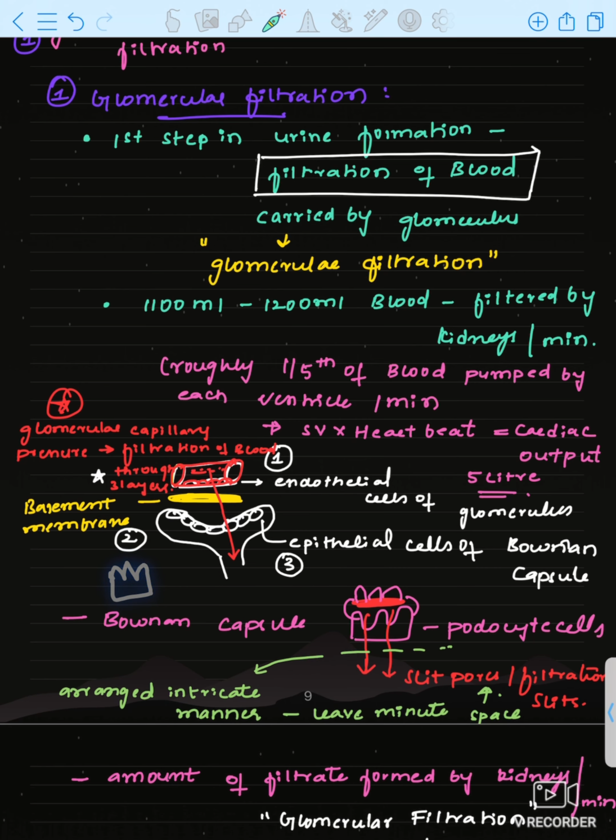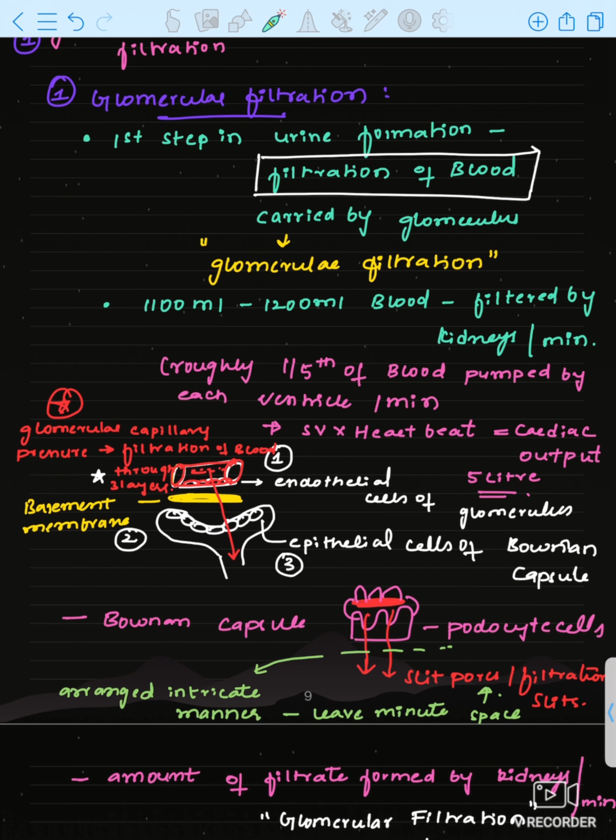And these capillaries will be there, no? Capillaries will be held by the podocytes of Bowman's capsule on either side. On either side it will be held and closing it, so that little space will be present for passage of the blood into the Bowman's capsule. See, Bowman's capsule has podocytes. This is one side of the podocyte.